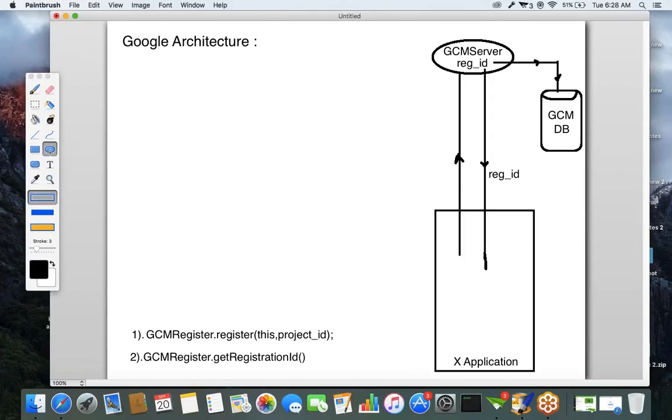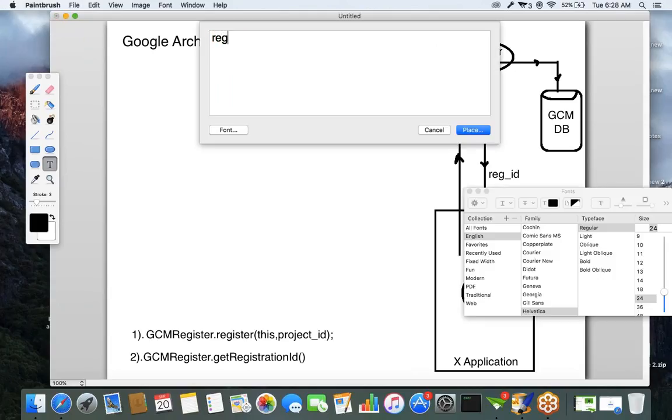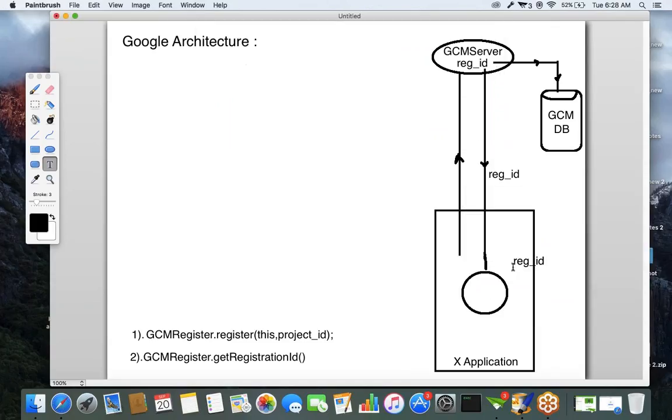Next, what the application will do is send this registration ID, whatever registration ID it received from the server, to the application server.